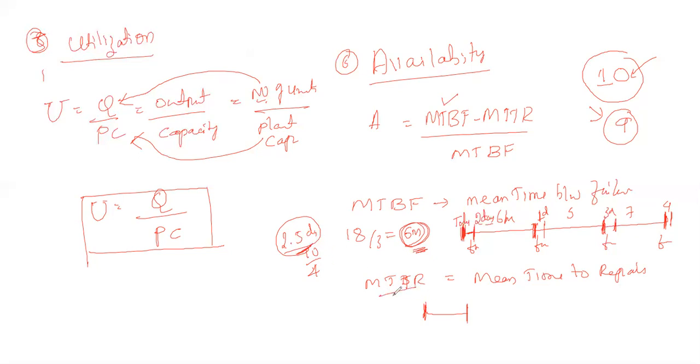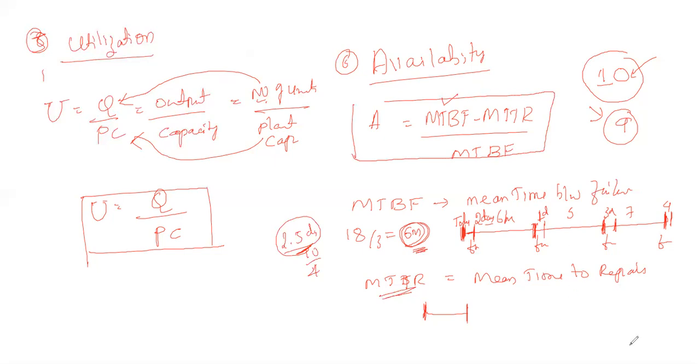So this is called MTTR, the mean time to repair. When we subtract the mean time to repair from the mean time between failures and divide by it, we get the availability of the machinery in the plant. This is how we can calculate the availability of the plant.